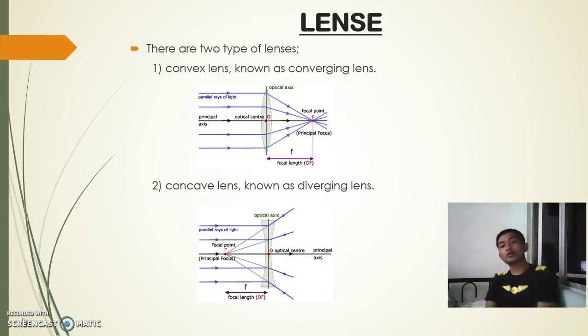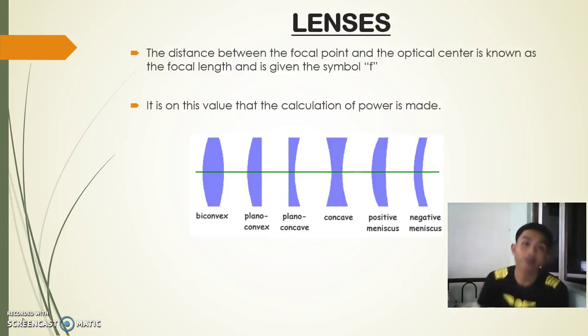Lens. There are two types of lens. First is the convex lens, known as the converging lens, and next is the concave lens, known as the diverging lens. We can see the example for convex and concave lens. Okay, lens. The distance between the focal point and the optical center is known as the focal length and is given the symbol F. It is on this value that the calculation of power is made.